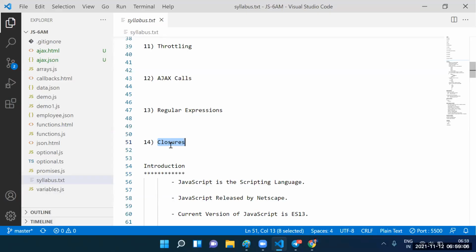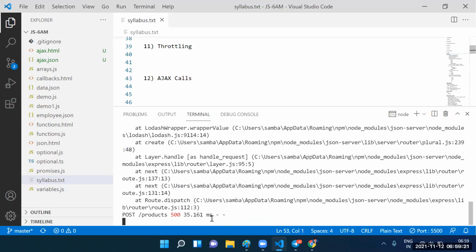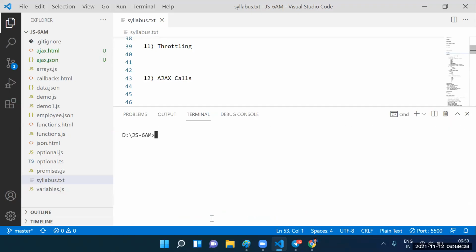6 to 7 promises and Ajax calls. After completing the Ajax calls, immediately we need to go for the DOM manipulations. Okay, no problem? No problem, sir. Guys, can I commit the code?